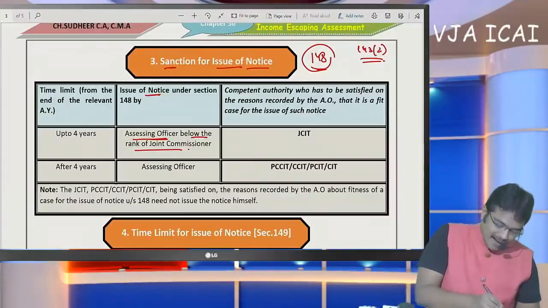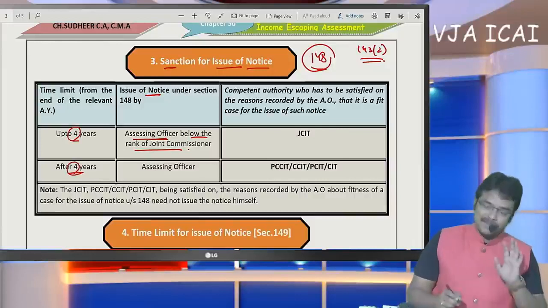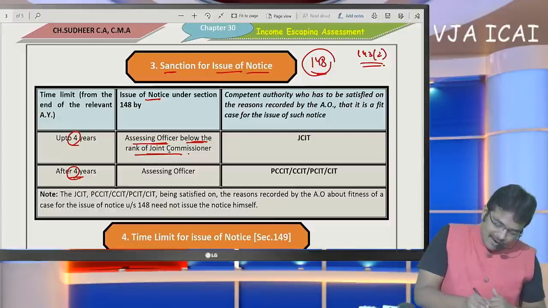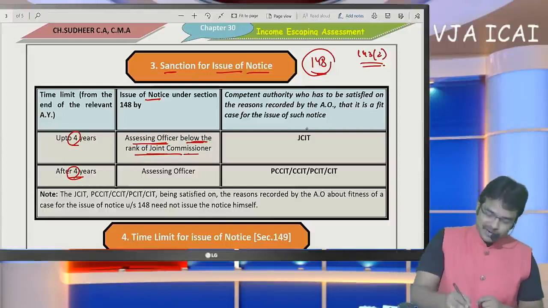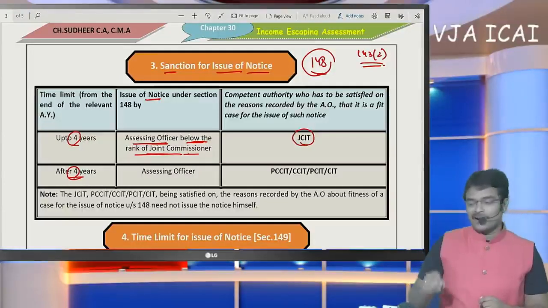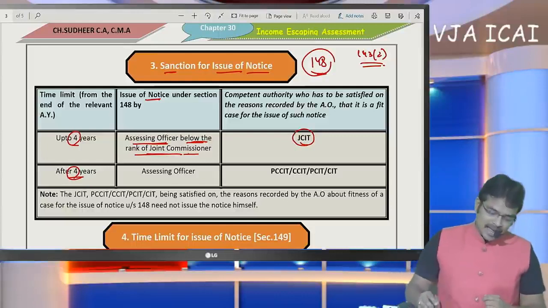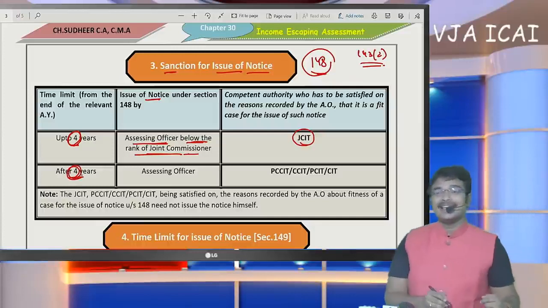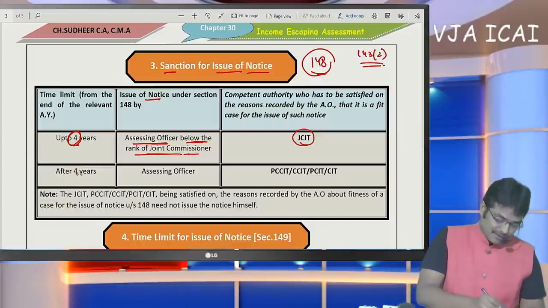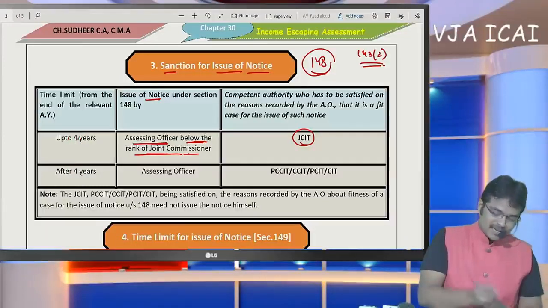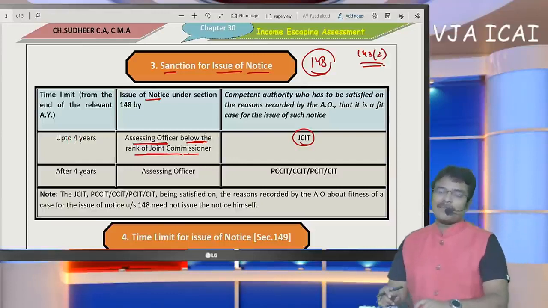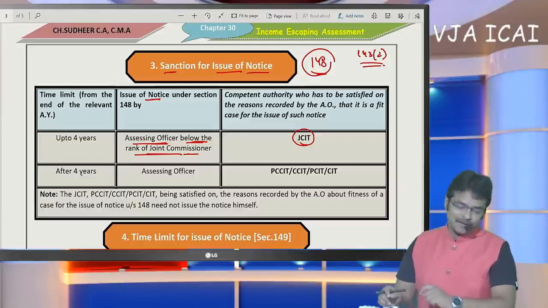And coming to the second point, let me discuss these four assessment years. If an assessing officer below the rank of Joint Commissioner is to issue a notice, they have to take the approval of the JCIT. Okay. And what about these four years and after four years? Generally, there must be a time limit for issuance of notice. For a scrutiny notice, we have discussed that the notice has to be issued within six months from the end of the year in which the return has been filed.